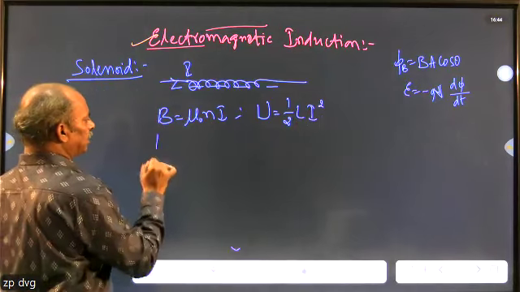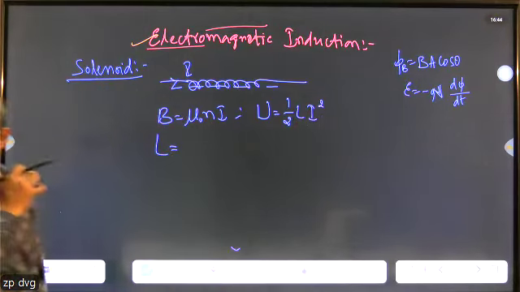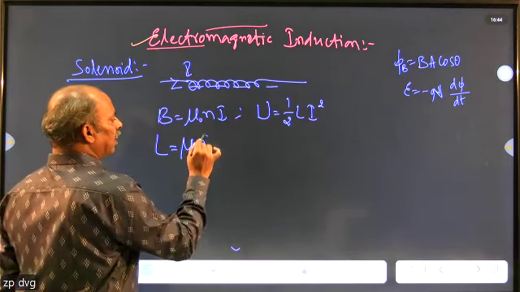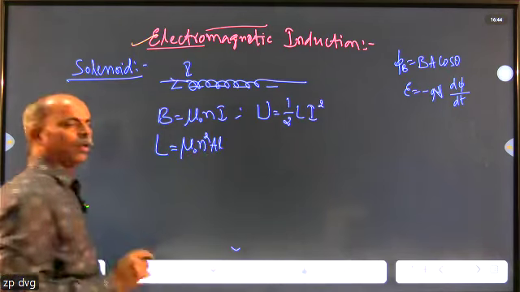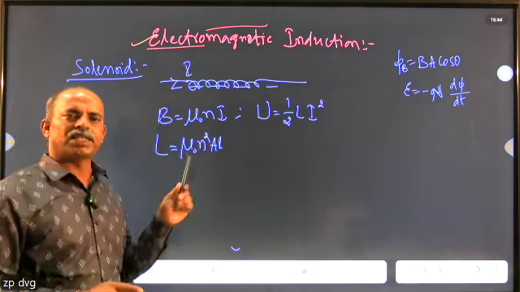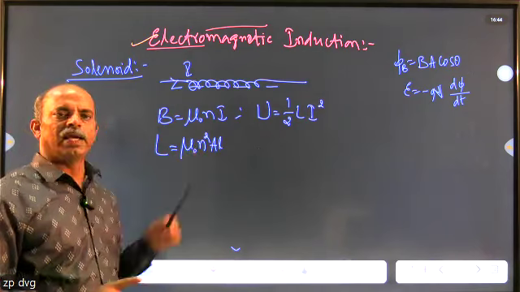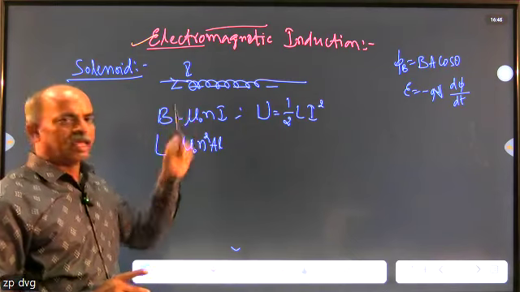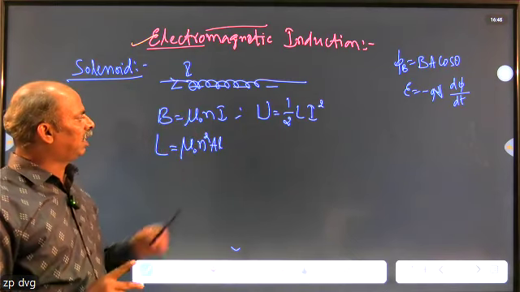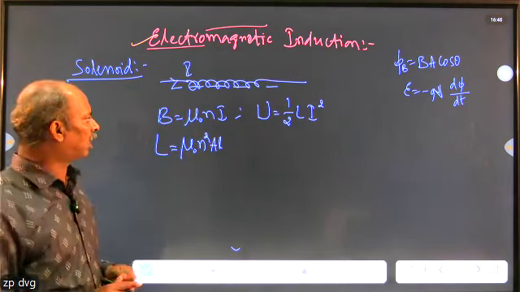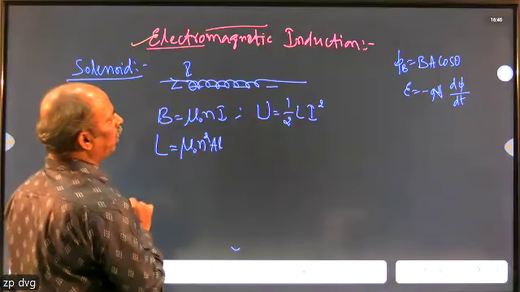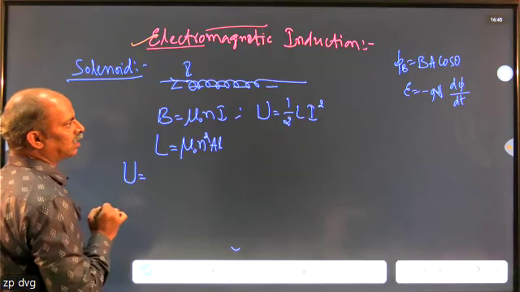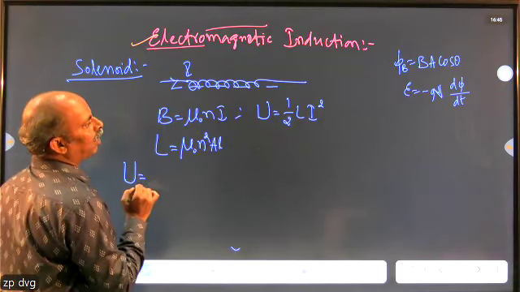And the self-inductance of a solenoid is given by L equals mu naught N square A L, where mu naught stands for permeability of free space, N stands for number of turns per unit length, A stands for area of cross section of the solenoid, and L stands for length of the solenoid. If you substitute in this equation, then the equation for energy stored in a solenoid is given by half L I square.